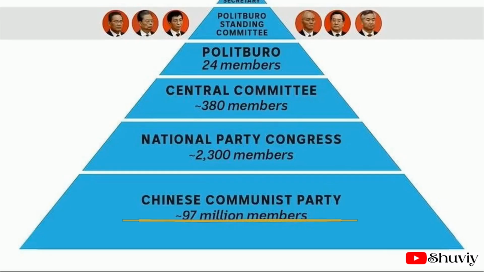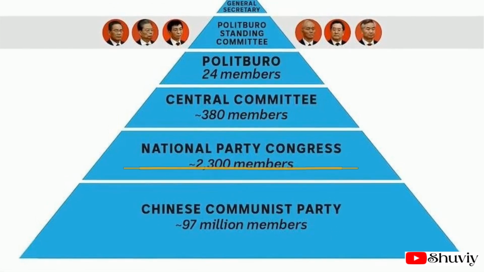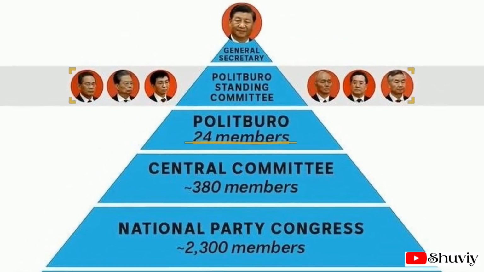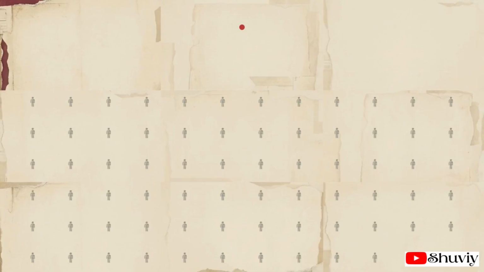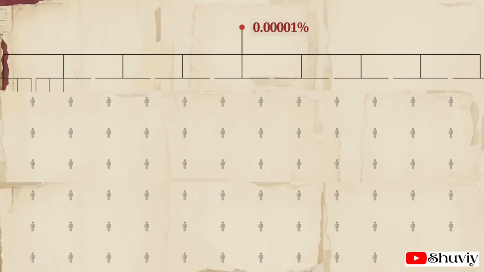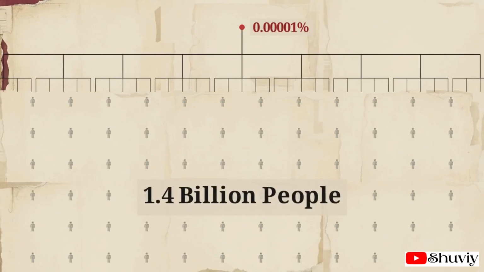This diagram maps the hierarchy. The massive base contains 97 million party members. Power funnels rapidly upward, narrowing to a 2,300-delegate National Congress, then a 380-member Central Committee. At the absolute apex is the 24-member Politburo, and finally, a standing committee of just 7 men. It is an extreme mathematical bottleneck. Less than 0.00001% of the population holds absolute authority over the remaining 1.4 billion people.